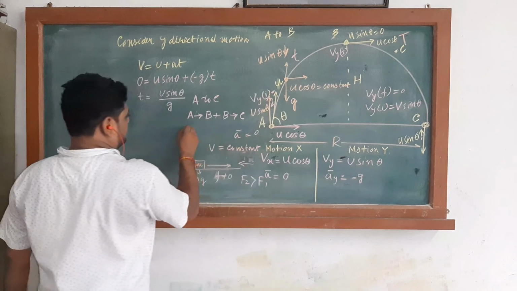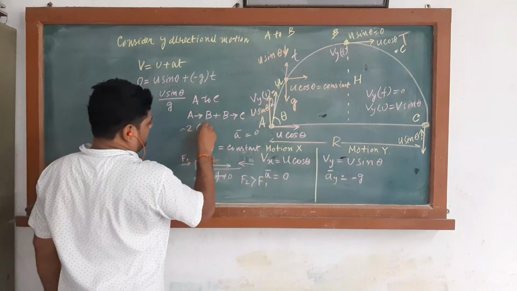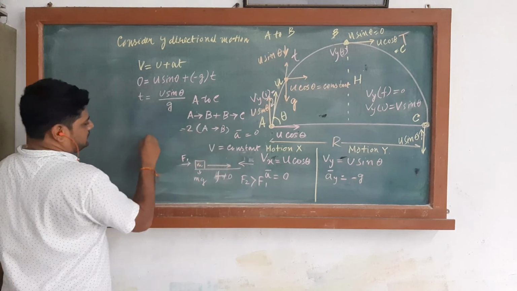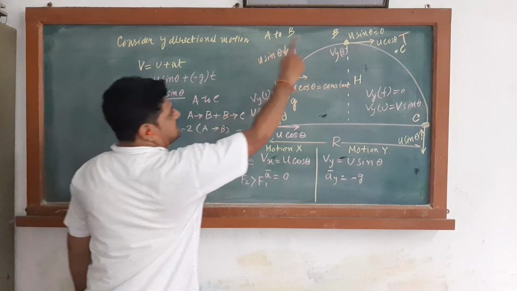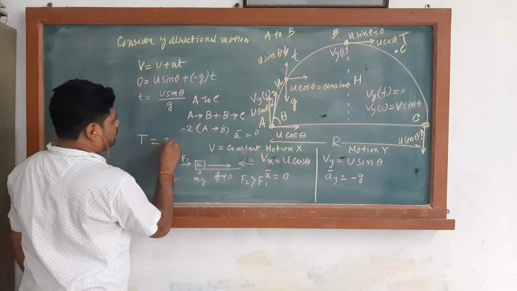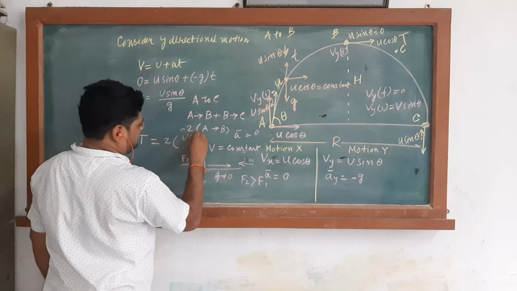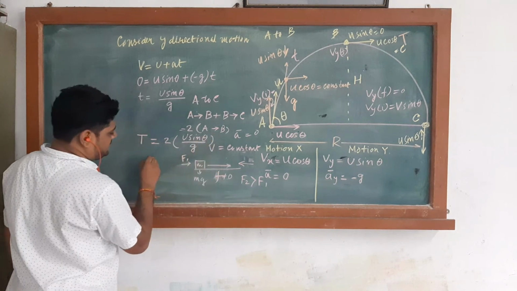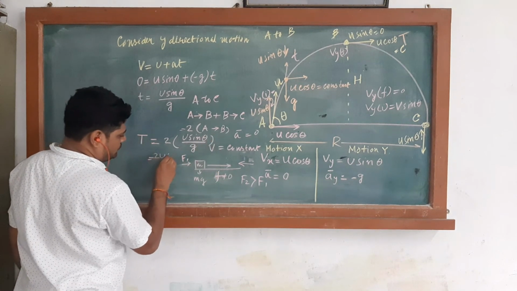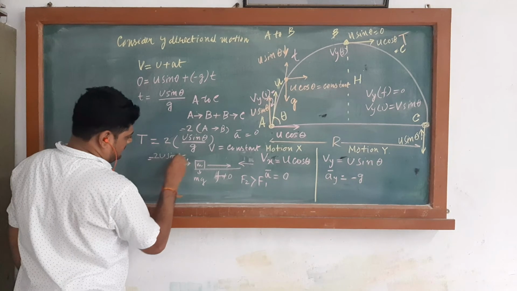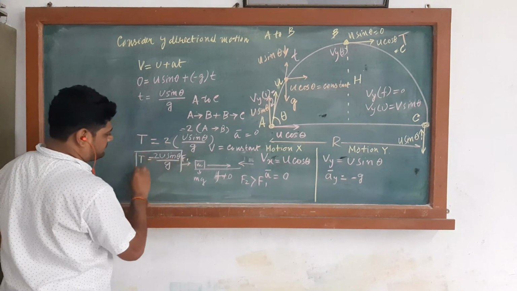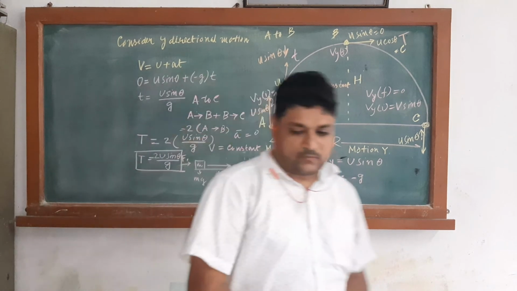So it is nothing but 2 into A to B, that is T. The total time T is equal to 2 into u sin theta by g. It is 2u sin theta by g, the expression for total time. Okay, this is expression 1.